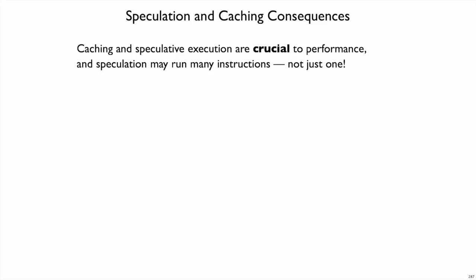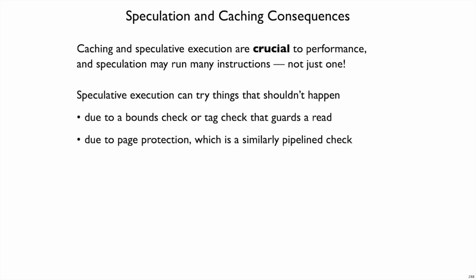So we have some key ideas about how CPUs work that are crucial for performance in modern systems. Caching, that is, getting some values from memory faster than others, particularly ones that we just recently used, and speculative execution to get a head start, even though we don't know which way some branches are going, while we have these minions run around in parallel. Again, it's speculative execution. It can do things that should not actually happen as far as the program can observe.